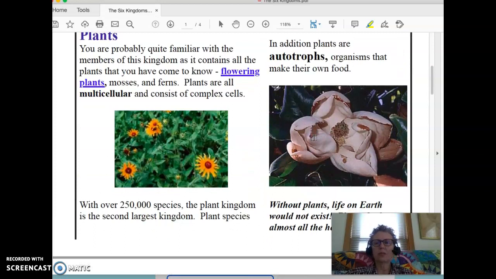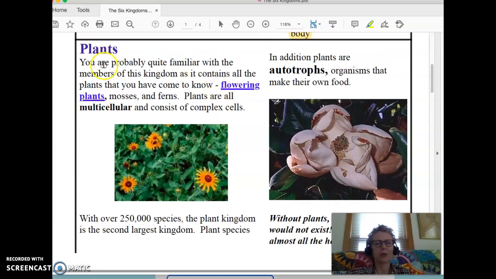So the first kingdom is one that we know quite a lot about, and that is the plant kingdom. You're probably familiar with the members of this kingdom, as it contains all the plants that you have come to know: flowering plants, mosses, and ferns. Plants are all multicellular. That means that they are made of more than one cell, and they consist of complex cells. With over 250,000 species, the plant kingdom is the second largest kingdom.